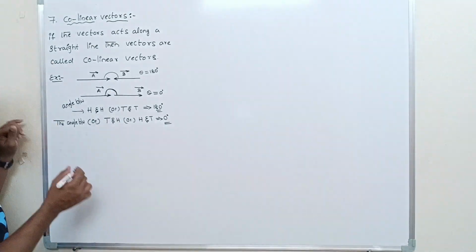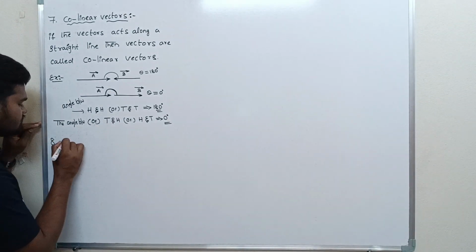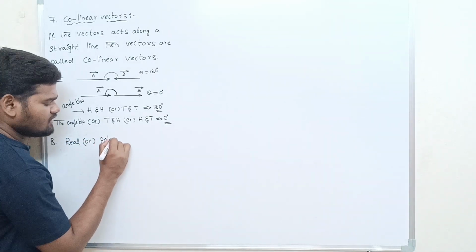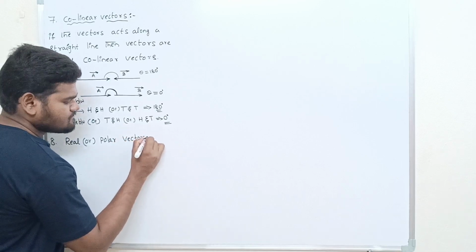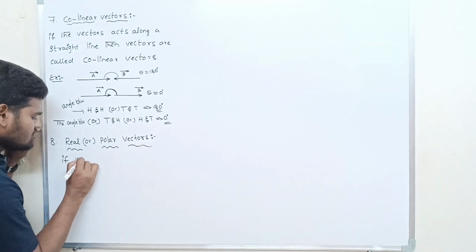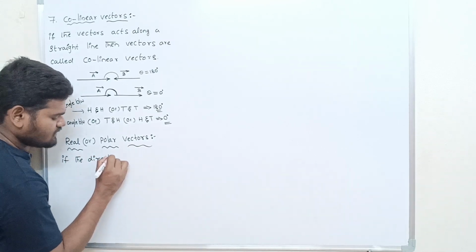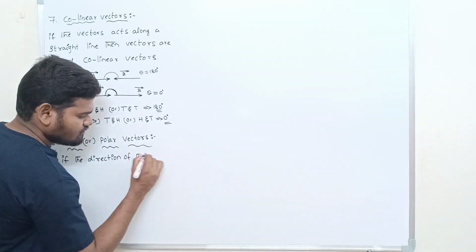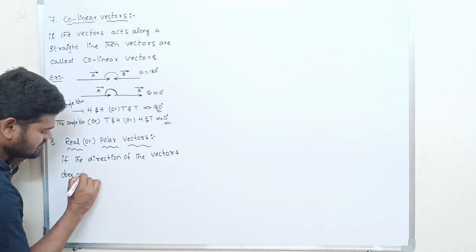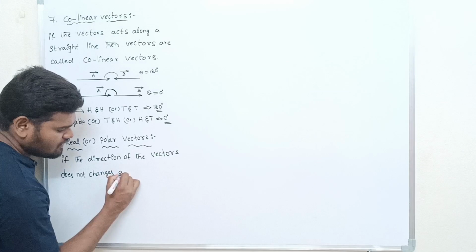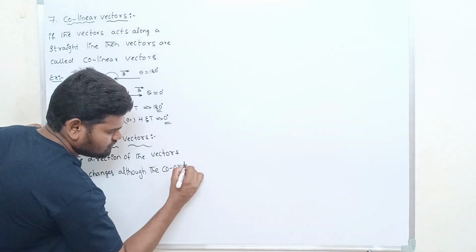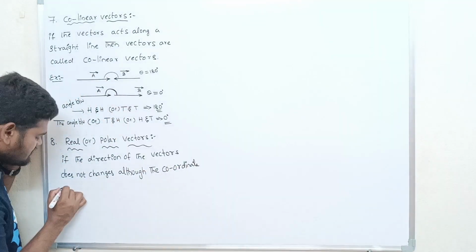Is it clear? Right. And go with the eighth vector, that is polar or real vectors. Polar or real vectors means if the direction of the vectors does not change although the coordinate system changes.